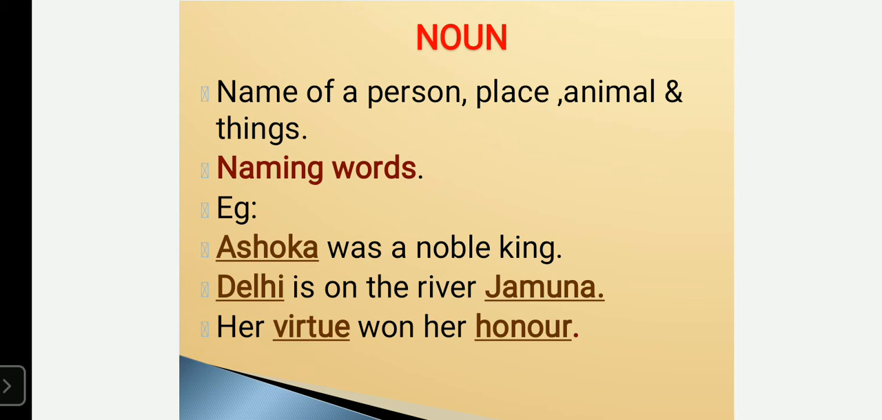Ashoka was a noble king. Delhi is on the river Jamuna. Virtue has won her honor. So the underlined words Ashoka, Delhi, Jamuna, virtue, and honor are called nouns.